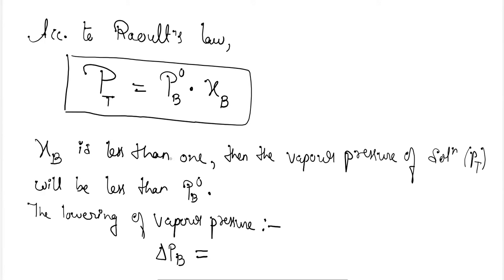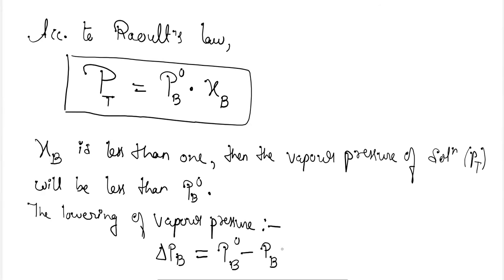Because no change in the vapor pressure of the solute is taking place, only the change in the vapor pressure of the solvent is seen. So it will become PB naught minus PB.